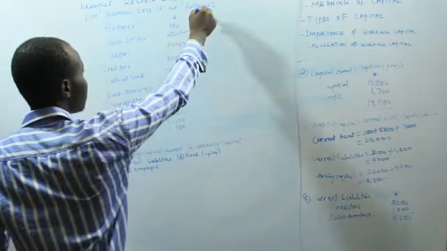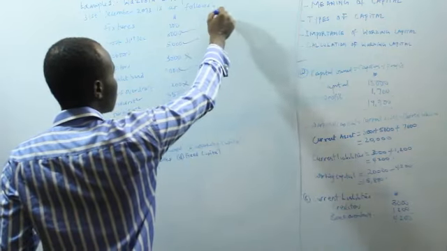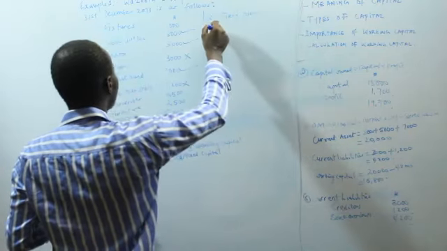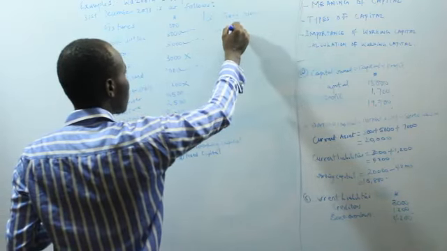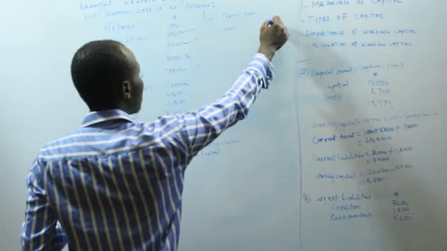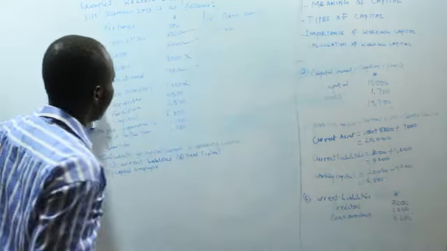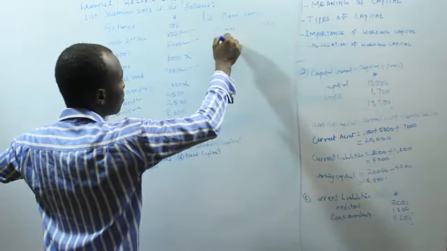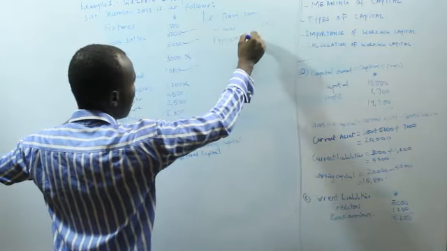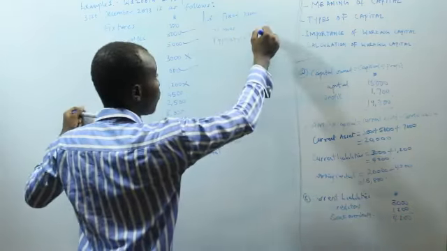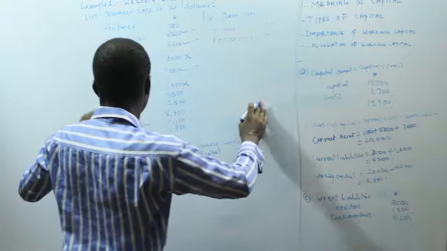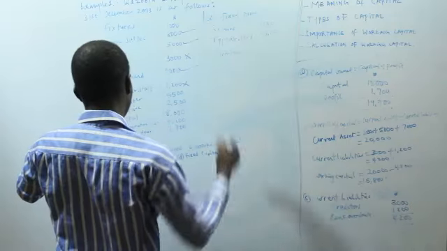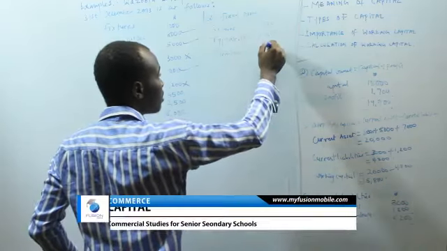So the fixed assets include the fixtures, which is 8,000 naira, plus the typewriter, that is 4,500, then plus the furniture, and that is 2,500.